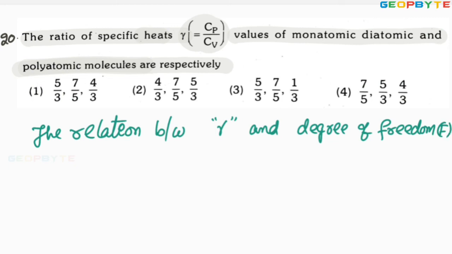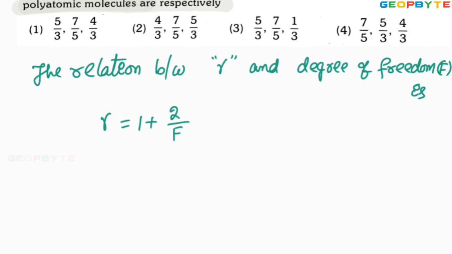F is gamma equal to 1 plus 2 by F. You remember this relation. Proof is not required. Remember, the degree of freedom equal to 3 for monatomic gas.